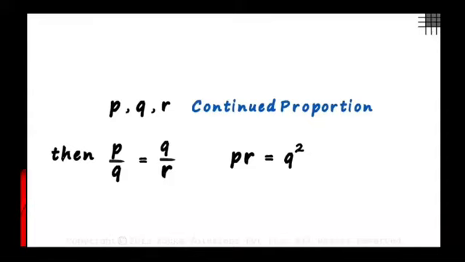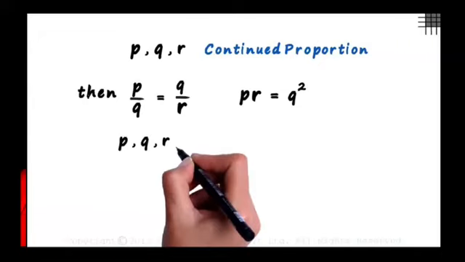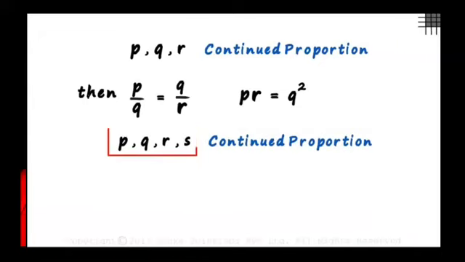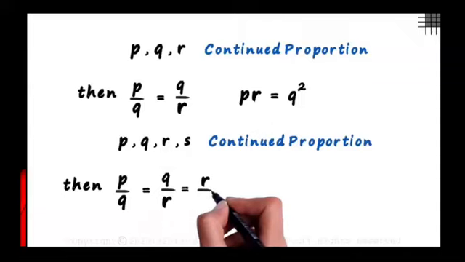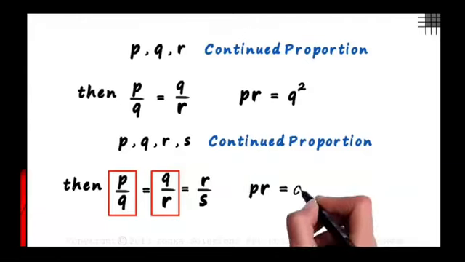Now here's an interesting question. Can four terms P, Q, R and S be in continued proportion? Of course. If P, Q, R and S are in continued proportion, then P by Q will equal Q by R will equal R by S. Looking at these two ratios, we can say that PR is equal to Q squared.